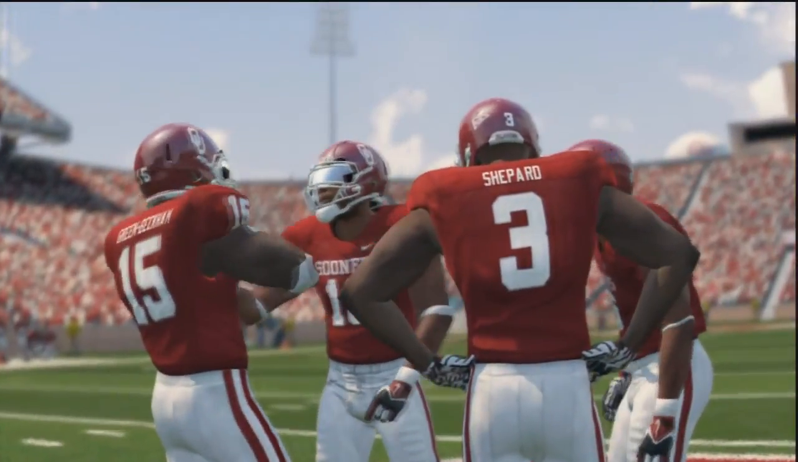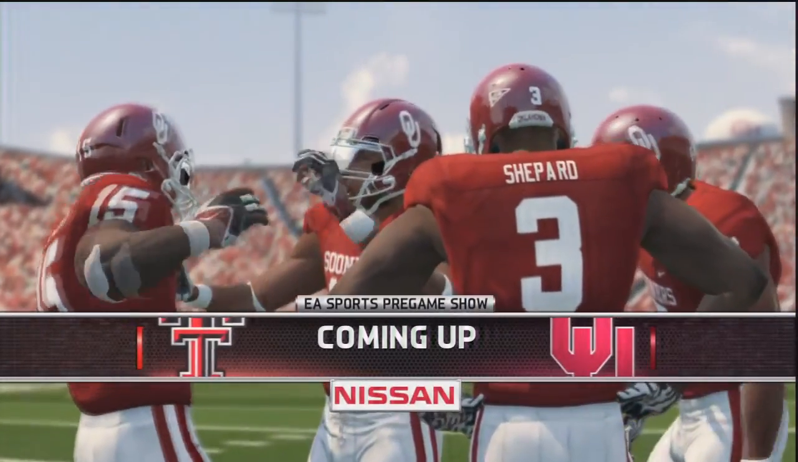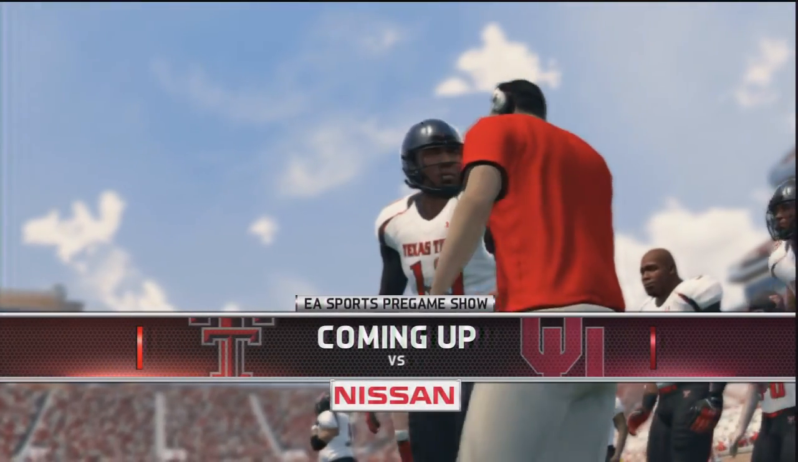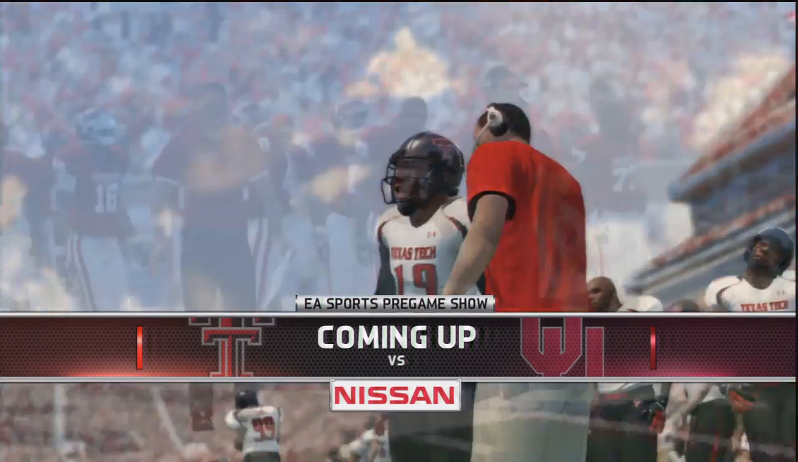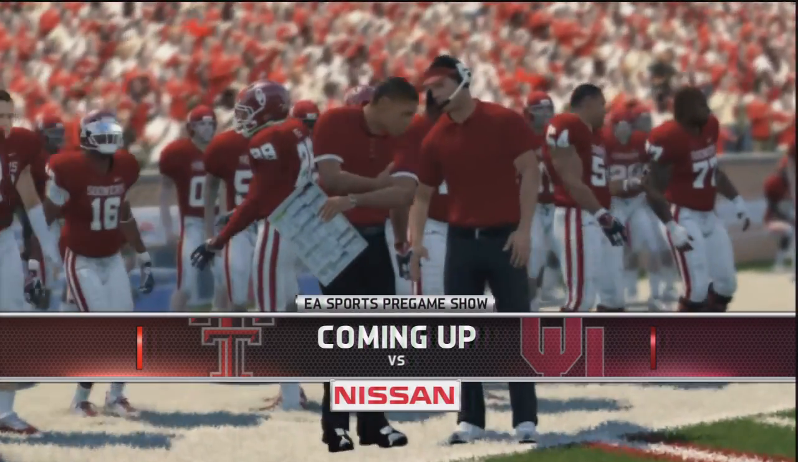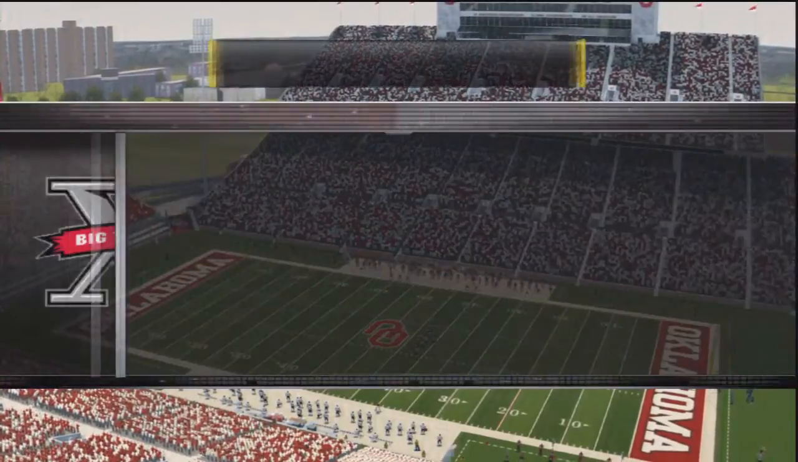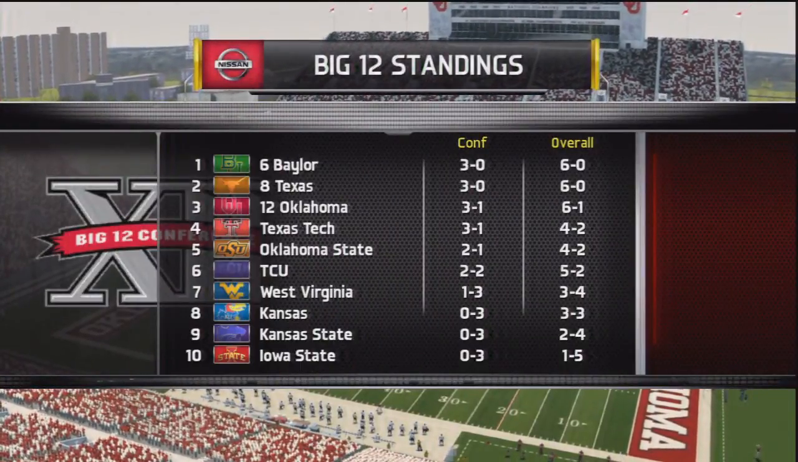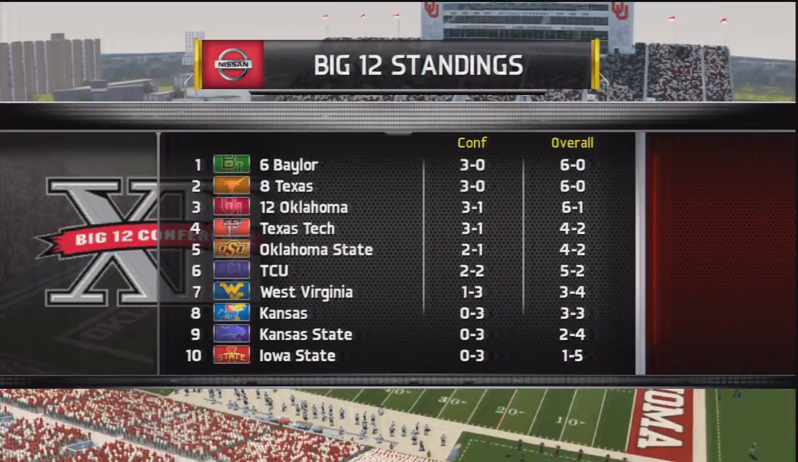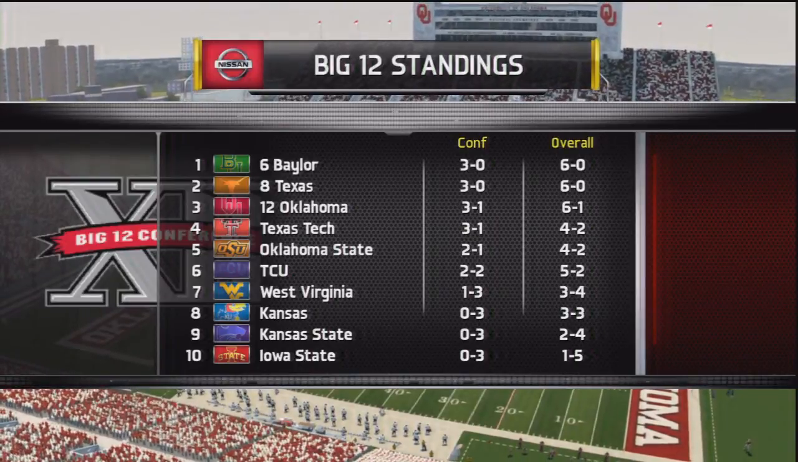Welcome to Week 9 of the college football season, where the unranked Texas Tech Red Raiders are taking on the number 12 ranked Oklahoma Sooners. Texas Tech comes into this game at 4-2, and Oklahoma comes in at 6-1. Obviously, OU's only loss in the season was to Texas, but Baylor and Texas still have to play. So Oklahoma can still win the Big 12.